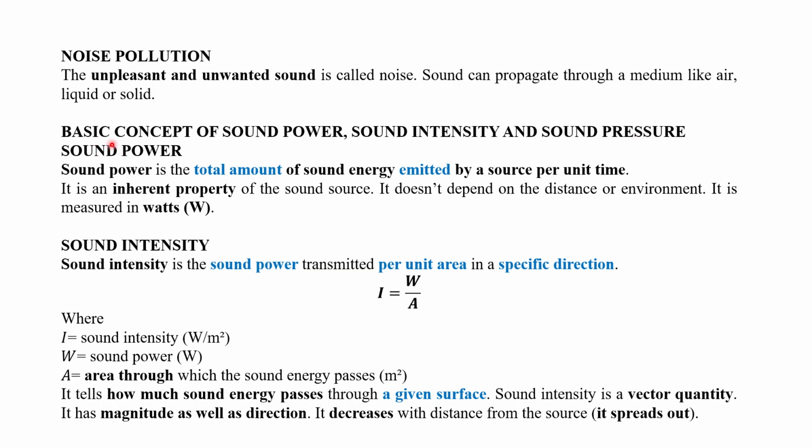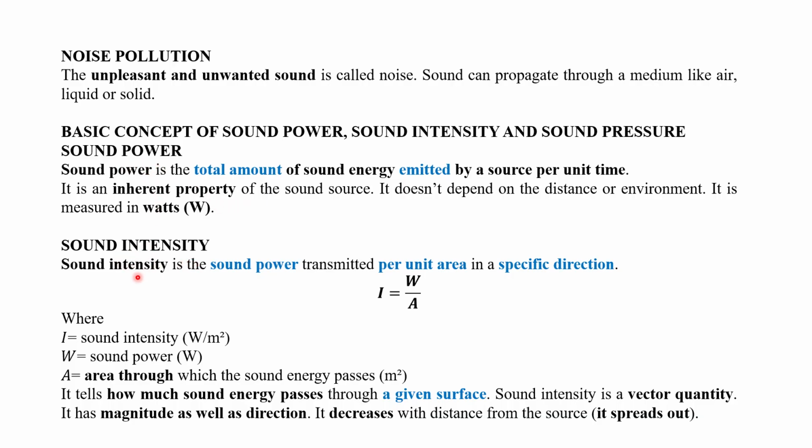So what do we mean by sound power? Sound power is the total amount of sound energy emitted by a source per unit time. It is an inherent property of the sound source. It does not depend on the distance or environment. It is measured in watts. That means, what is the capacity of the sound generating source? That is called sound power.